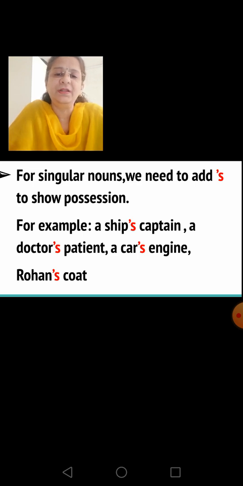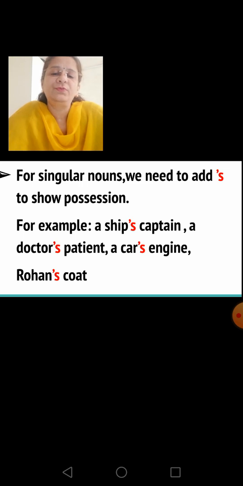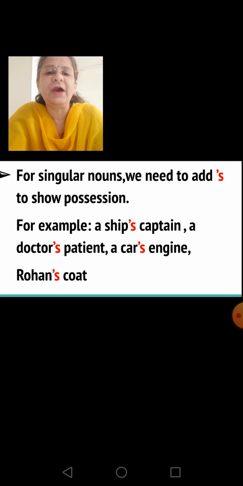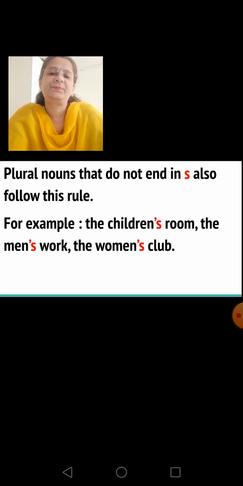For example, a ship's captain, a doctor's patient, a car's engine, Rohan's coat. So apostrophe S is added to the noun to show the possession in singular nouns.